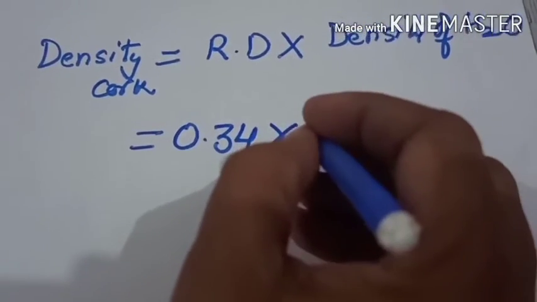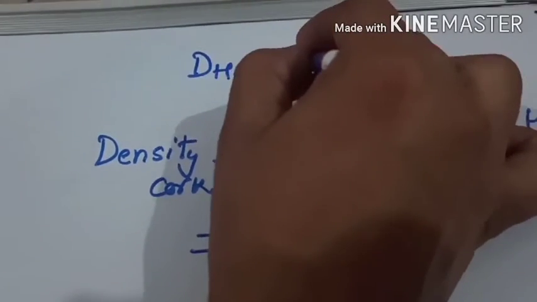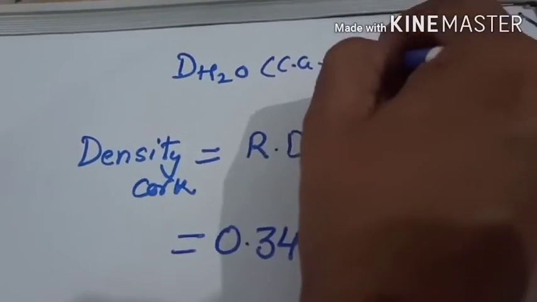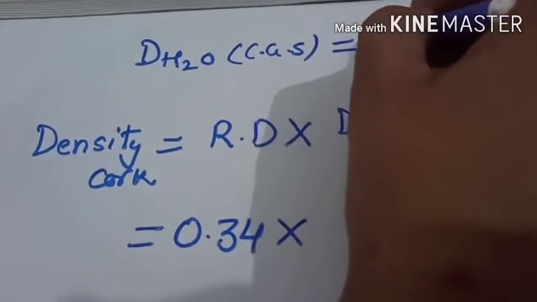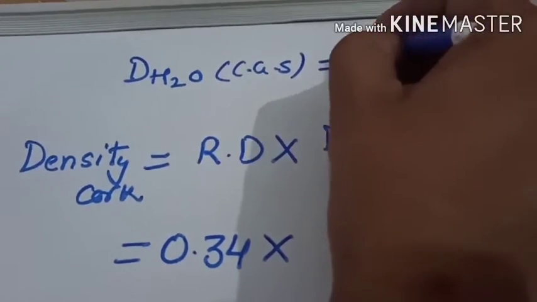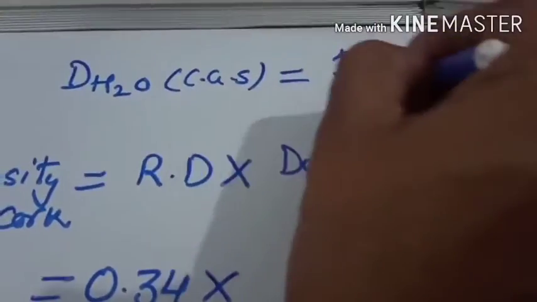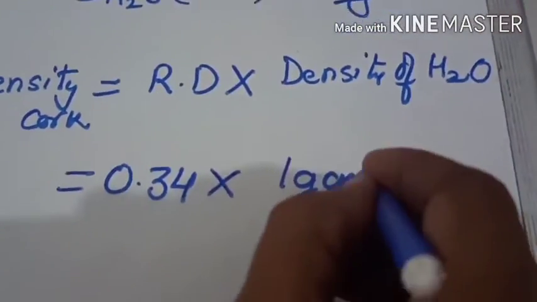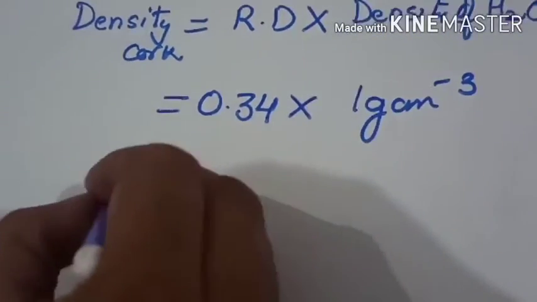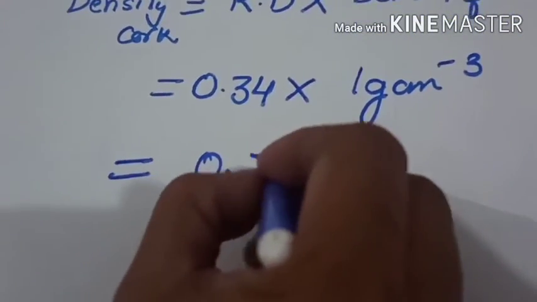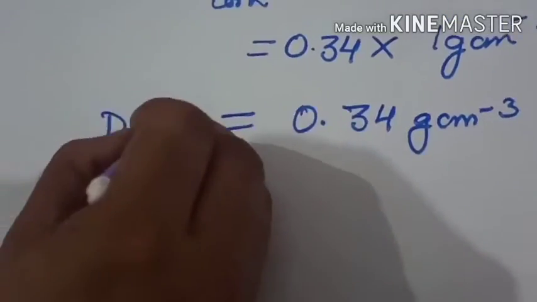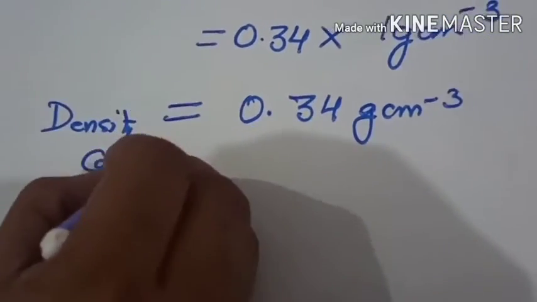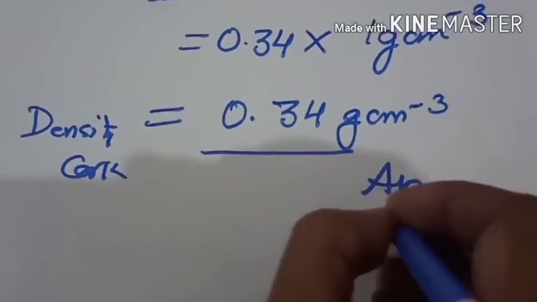The density of water in CGS, what you will take, that is known to you. I have told you it will not be given in the question. In numericals, you should know it. In CGS, it will be 1 gram per centimeter cube. So you will put the value of the density of water, multiply, and it will be 0.34 gram per centimeter cube. So this is your density of the cork, the answer of question number 18.